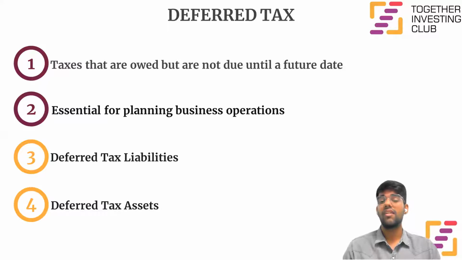A deferred tax asset is an item on a company's balance sheet that reduces its taxable income in the future. Such an asset can be found when a business overpays its taxes. This money will eventually be returned to the business in the form of tax relief. Therefore, the overpayment becomes an asset to the company.